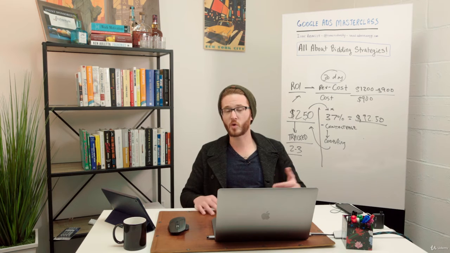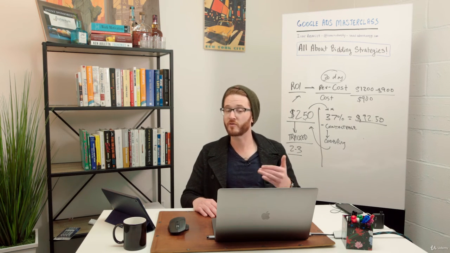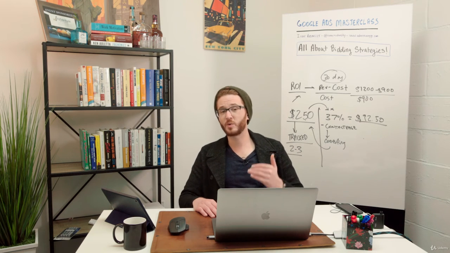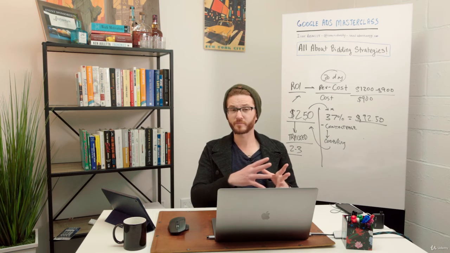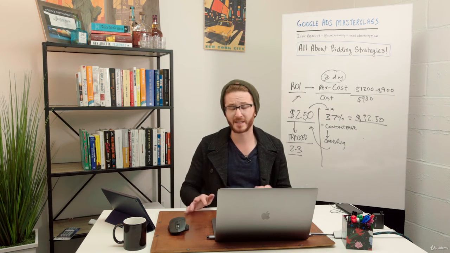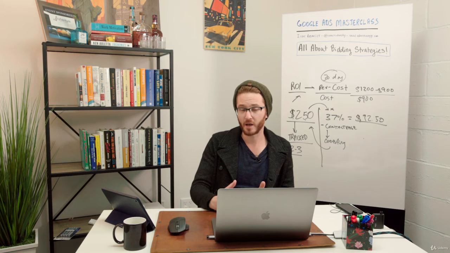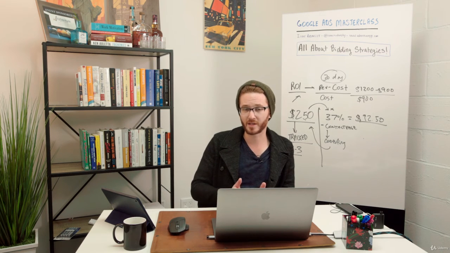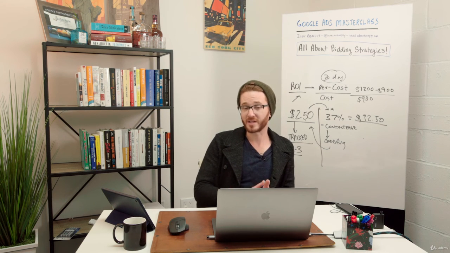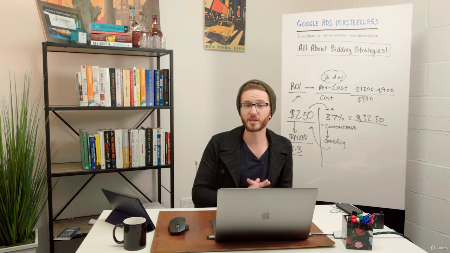If you want to test this in a more isolated environment, I would suggest having two campaigns that are mirror images of each other, and for 4 to 6 weeks have one campaign set to just manual CPC and one campaign set to enhanced CPC. You could even use an AdWords campaign experiment, which I'll teach you how to use, campaign experiments and draft experiments, to run these against each other, and you could really see side by side which campaign is producing results. Do I get better results on enhanced CPC? Do I get better results on standard CPC? That's a really interesting test, and we'll talk about campaign experiments and testing as we go along. But that's a really good place to start.